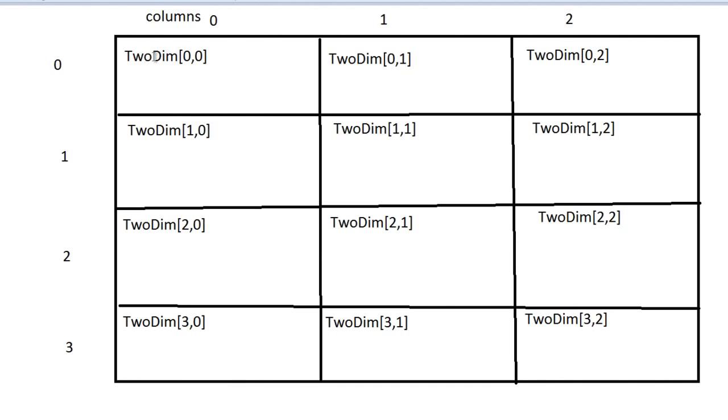Two-dimensional arrays, you can label them. That is, here you have a 2dim array of 0, 0, that is the 0 row and 0 column. This box is 0 row first column and 0 row second column. Here it is row 1 and 0 column, row 1 and 1 column. And in these boxes you can assign numbers, and this would become a two-dimensional array. So how do you go about declaring a two-dimensional array and assign values?